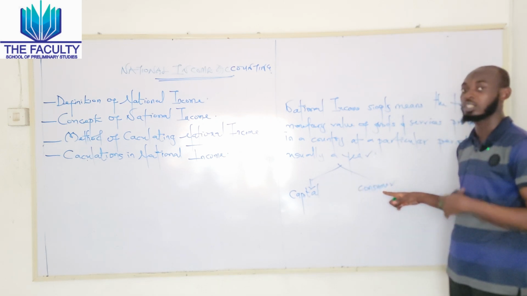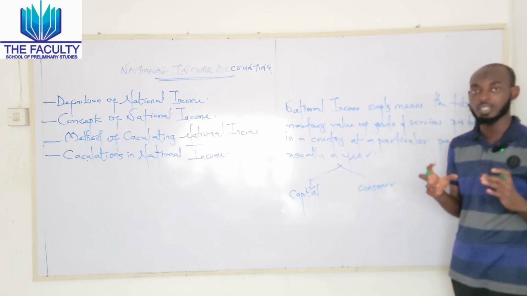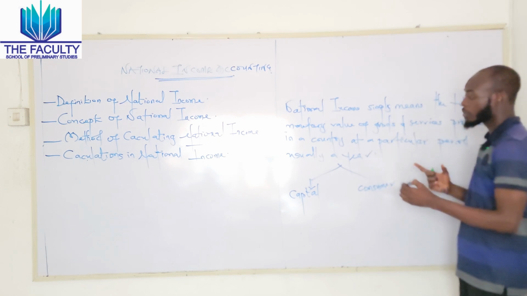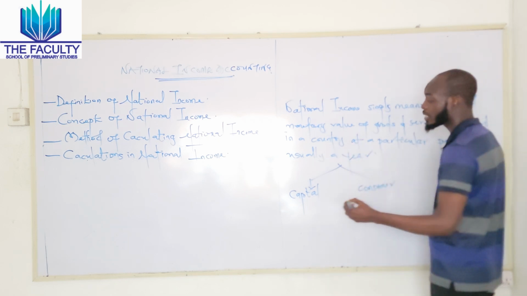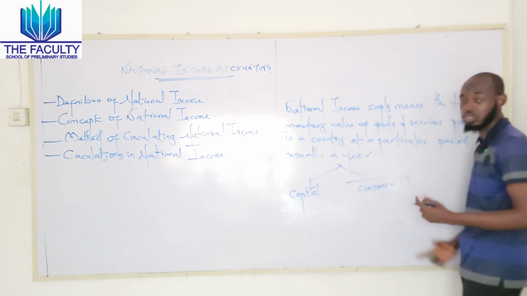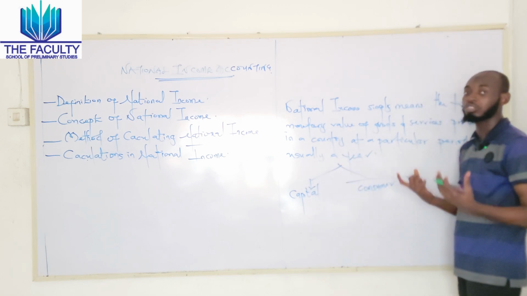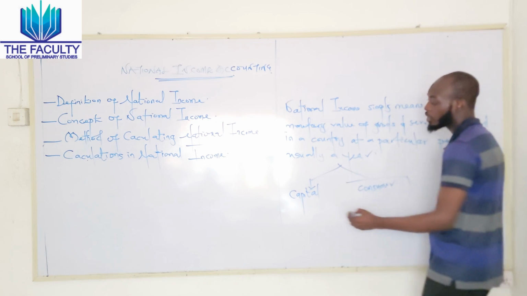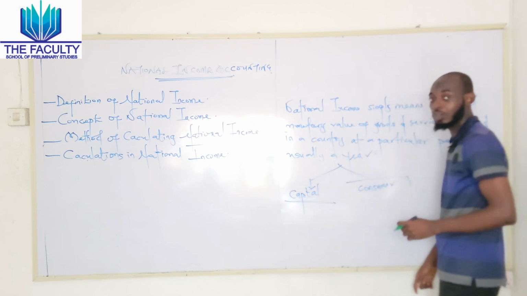Now, this depends on the type of economy in place in a country. For example, if a country is a developing economy, they focus more on consumer goods, while if a country is very developed, they focus more on capital goods.